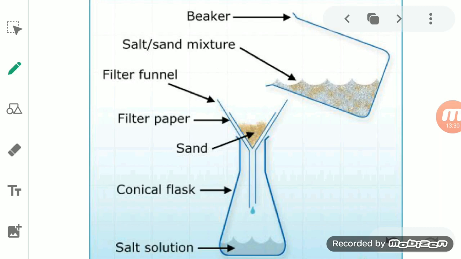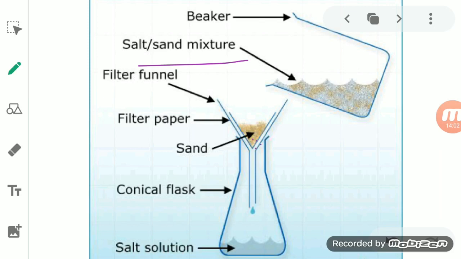Then how can we separate this sand from this salt? We will take this solution, which consists of the salt and the sand as well. The salt solution containing sand is filtered. Okay, we will filter it by pouring it over a filter paper, which is kept in a funnel.